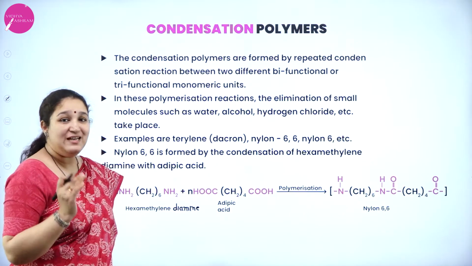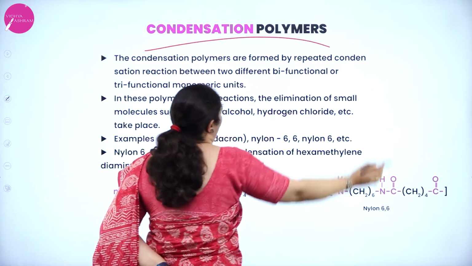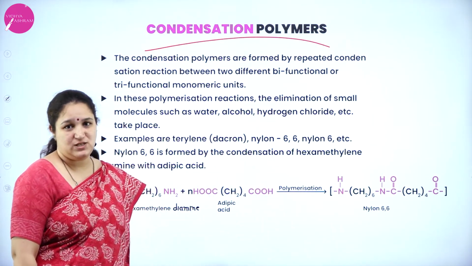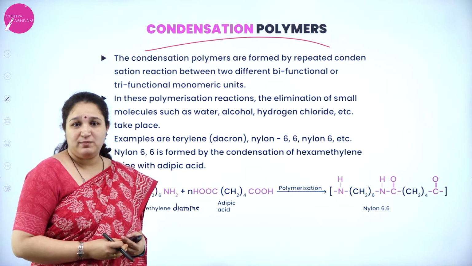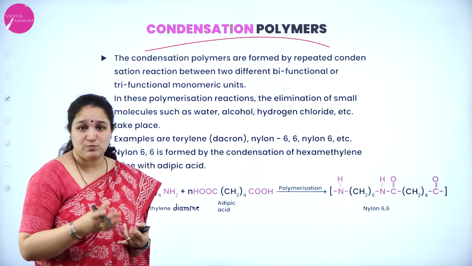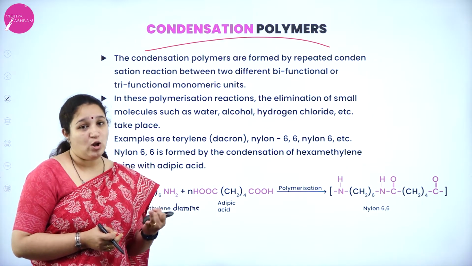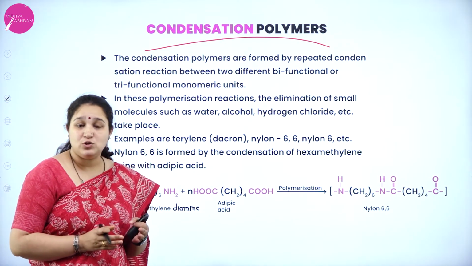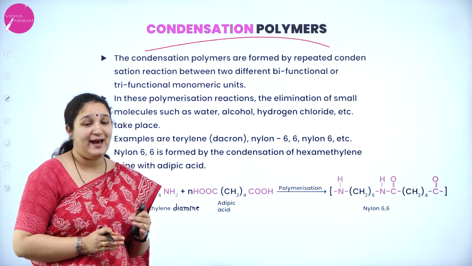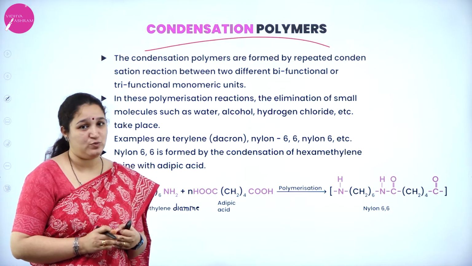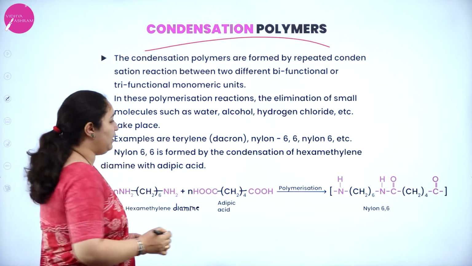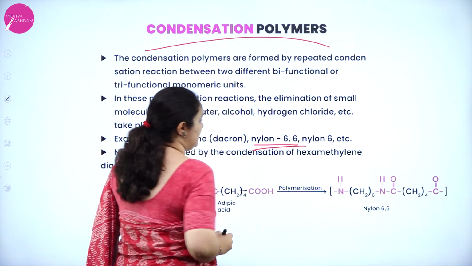Okay. Next we have condensation polymers or condensation polymerization. In this type of polymerization, there is an elimination of small molecules like water, alcohol, etc. And also the monomers which are reacting will have bifunctional or trifunctional groups. We learn with an example of nylon 6,6.